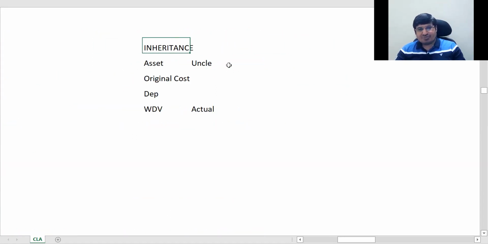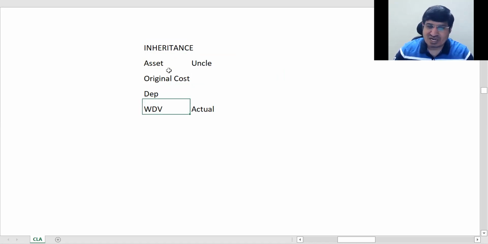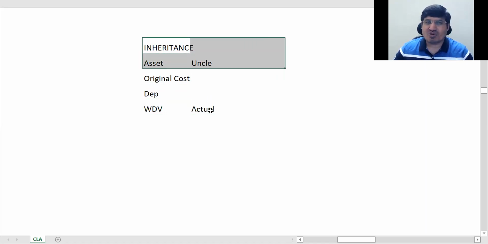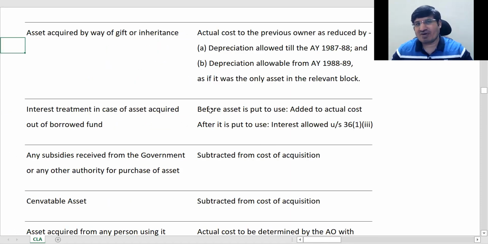So here, original cost less depreciation should be your WDV. This is straightforward and logical, right? Whatever is his original cost, less depreciation, that should be the WDV. And you are getting this asset now, so the WDV should be your actual cost. There is nothing to discuss. What they are saying is your WDV will become your actual cost in case of gift or inheritance, that's it.